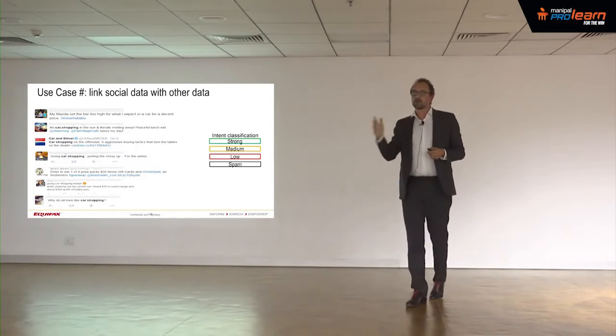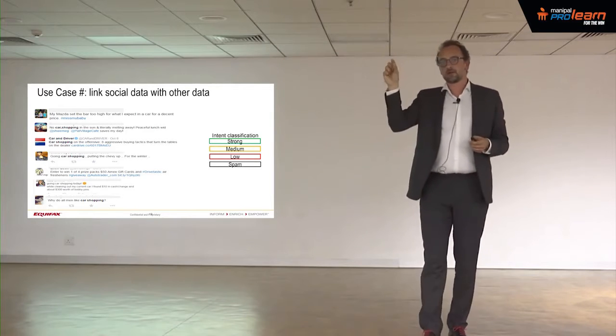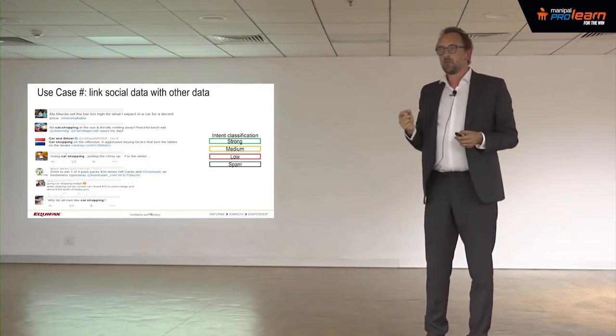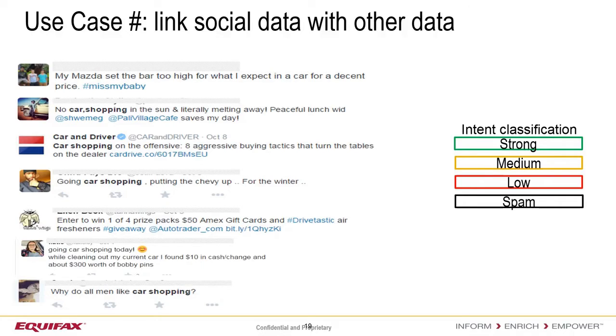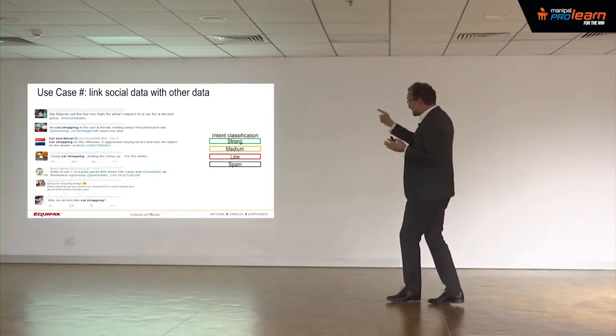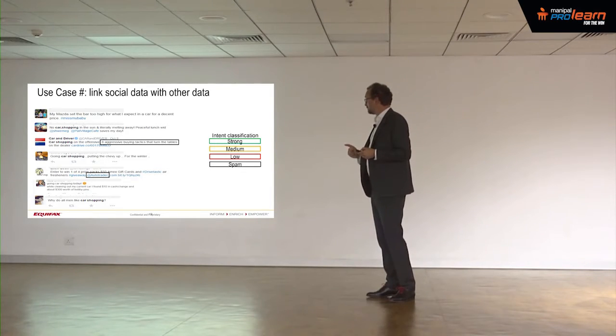the first thing we did is that for the 4 billion tweets, we looked using text analytics, a very simple algorithm. We tried to identify people who want to buy a car. So we classify the tweets saying they are not speaking about cars here, or yes, the guy is saying car shopping.